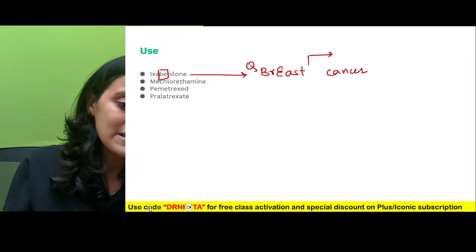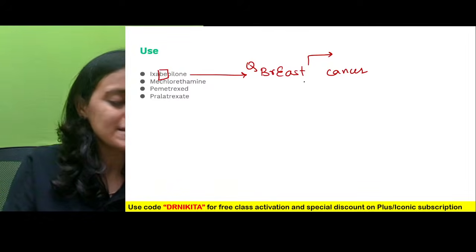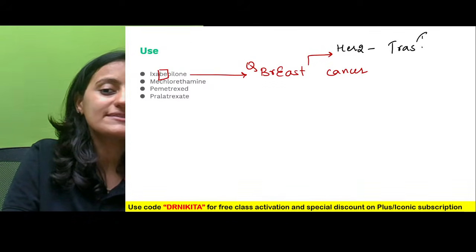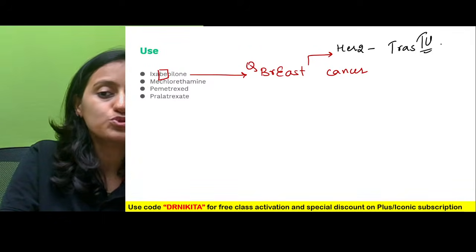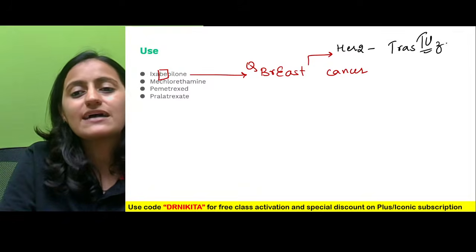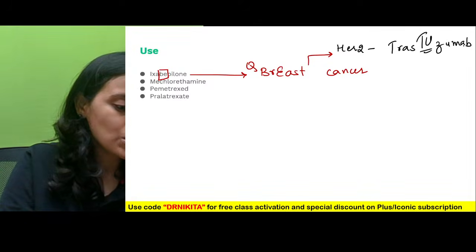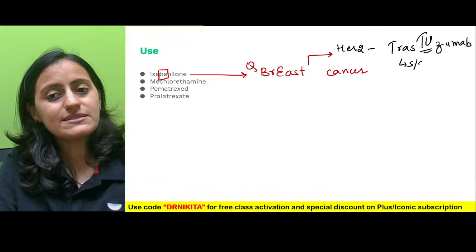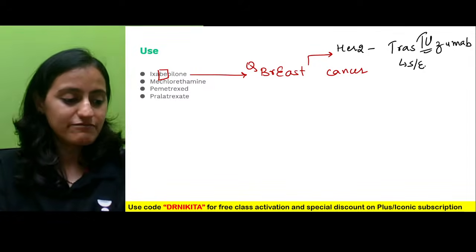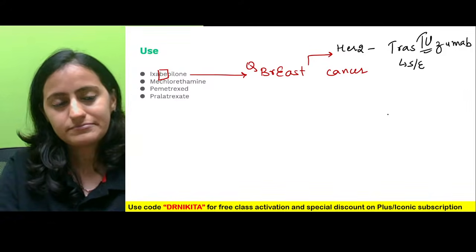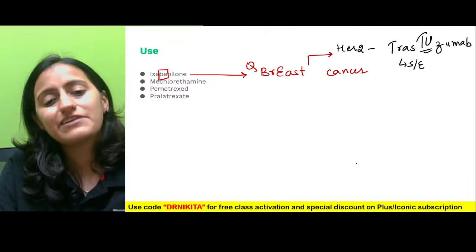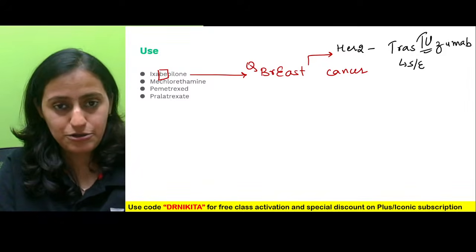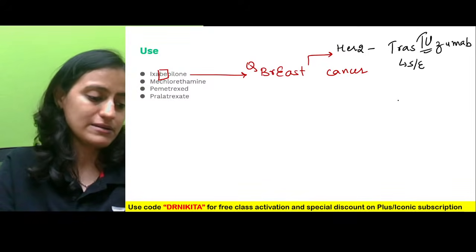Can you also tell me the monoclonal antibody used for breast cancer? The HER2 one, it is trastuzumab. Trastuzumab is acting on HER2. Trastuzumab is a monoclonal antibody used in breast cancer. So can you tell me what side effect we have with trastuzumab? Is it nephrotoxic, hepatotoxic, cardiotoxic, or pulmonary toxicity?